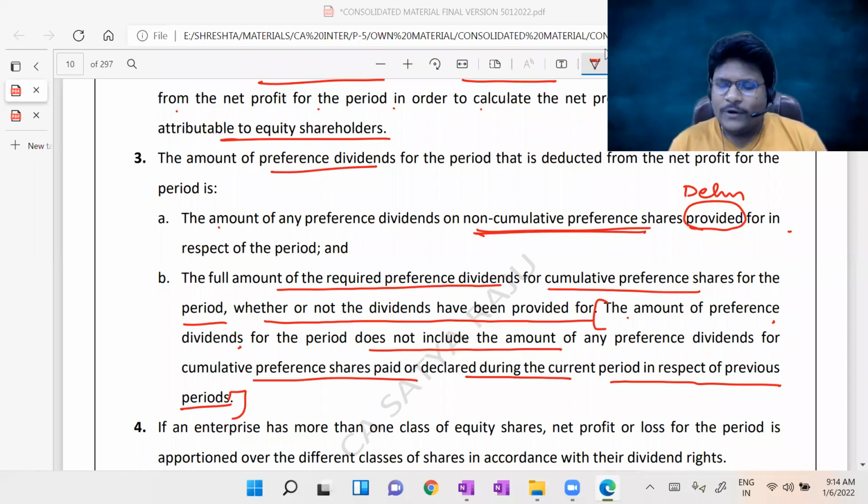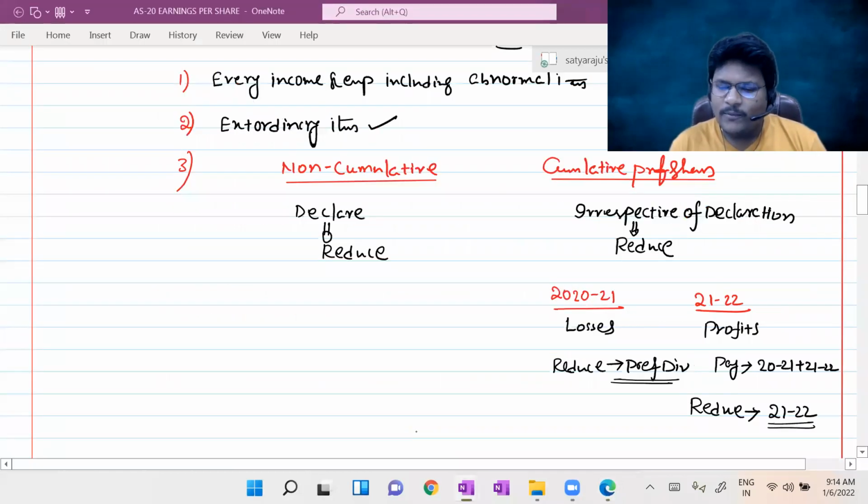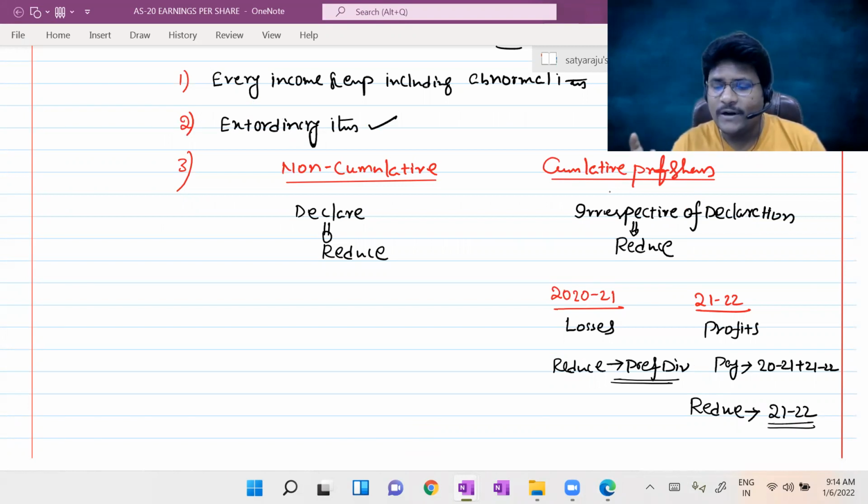So the moral of the story is the conclusion we made here. In case of non-cumulative preference shares, only if you declare can you reduce. But in case of cumulative preference shares, irrespective of the declaration, in that particular current year you can reduce the preference dividend.